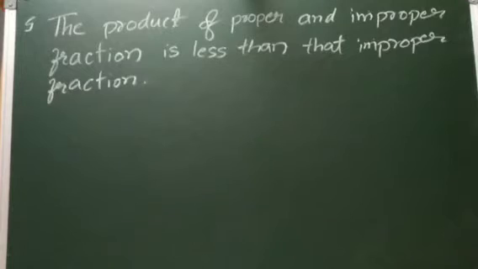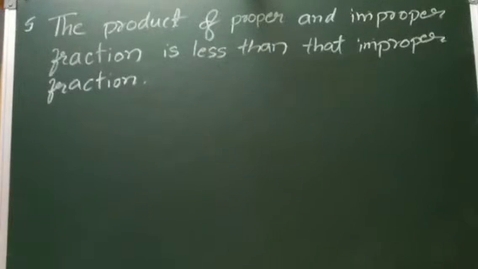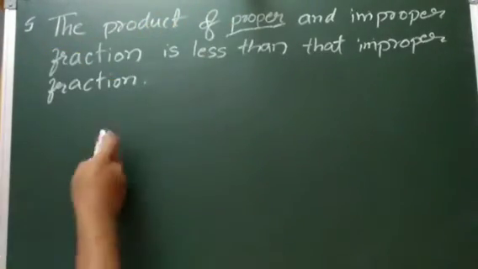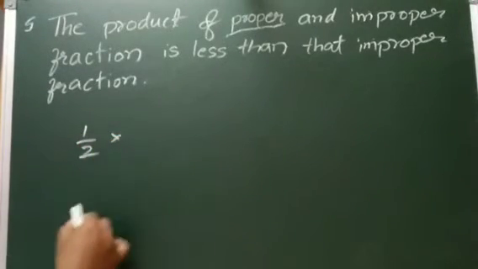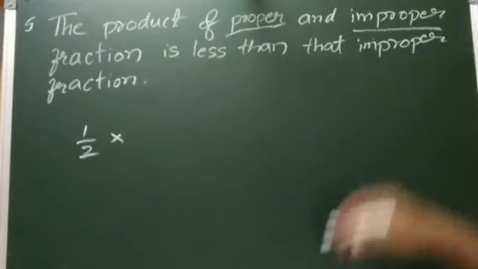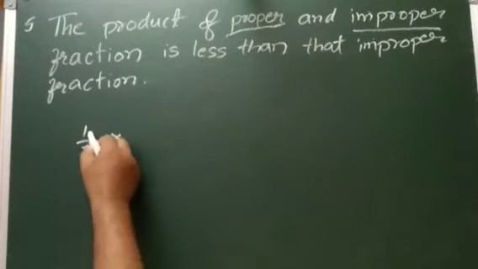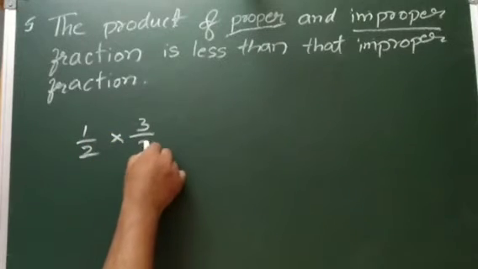Fifth question. The product of the proper and improper fraction is less than that improper fraction. So here I am taking the 2. So product of a proper fraction, proper means I am taking 1 by 2. Product means what? Into. And improper fraction means numerator is greater than the denominator. So proper fraction means the numerator is less than the denominator.